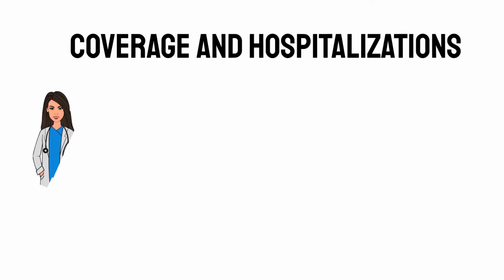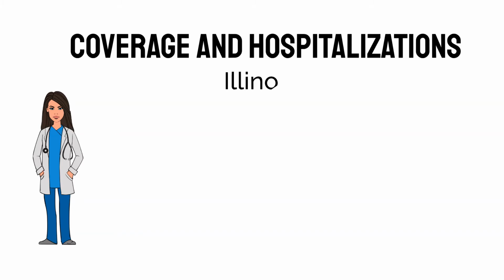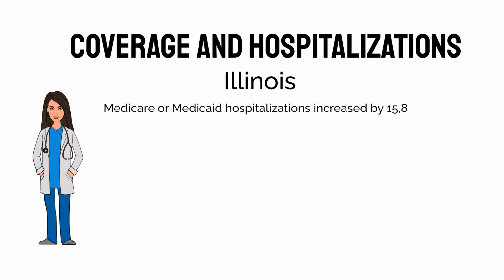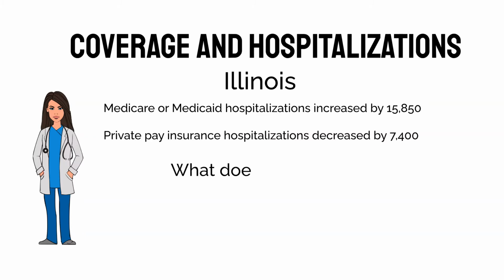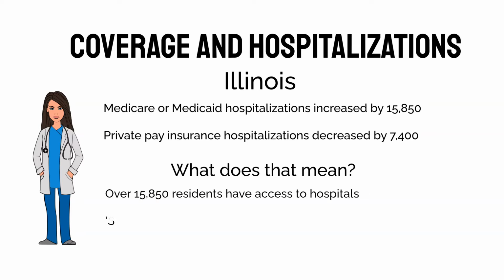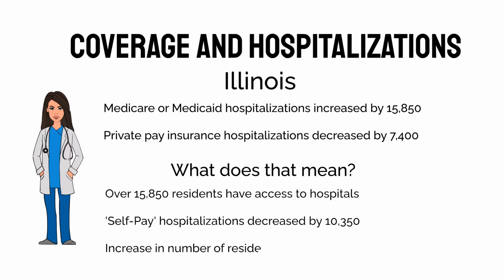So, how does coverage affect hospitalization? We'll start with Illinois. For Illinois, residents with insurance of Medicare or Medicaid, hospitalizations in total for both groups increased by 15,850, and those with private pay insurance, hospitalizations decreased by 7,400. That means over 15,850 residents were now able to have access to hospitals and to be treated appropriately for their diseases. For those without insurance or the self pay category, hospitalizations decreased by 10,350.